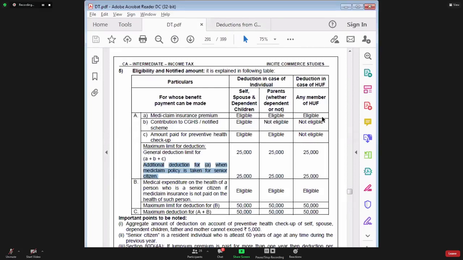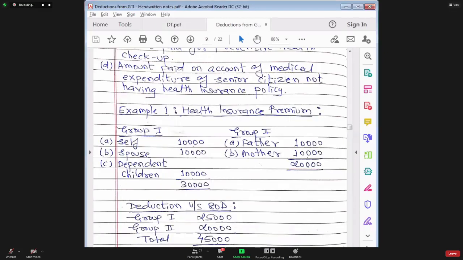Yes. So you get an extra limit of 25,000 for group 1, and also an extra limit of 25,000 for group 2. What is the condition? You should have paid a health insurance premium for a senior citizen, then you get the extra limit of 25,000. And a very important point to note is that this extra limit of 25,000 can be used only for the benefit of a senior citizen.